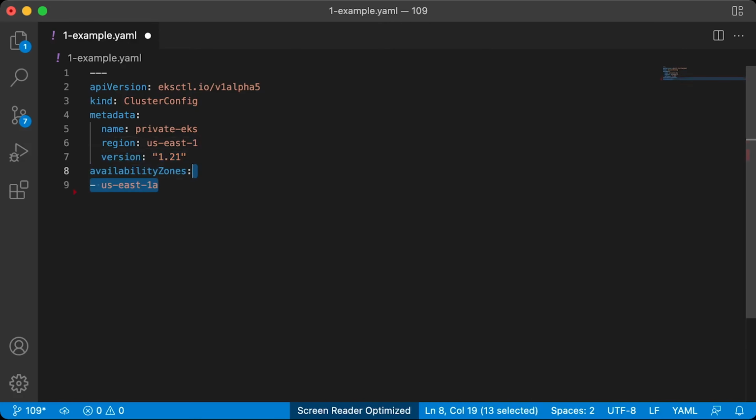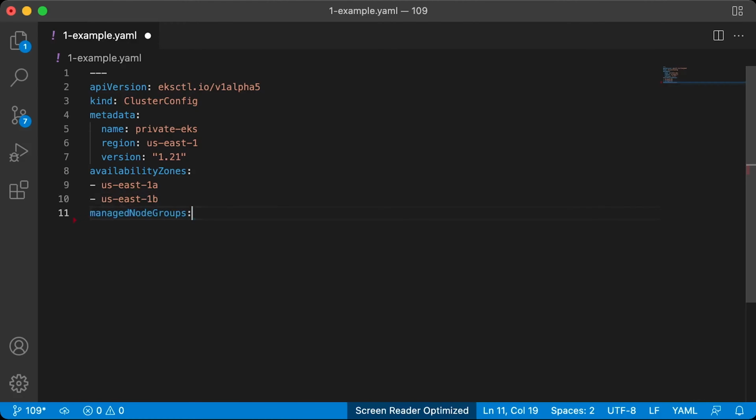Availability zones are important for some regions. Here, you specify AZ zones where your nodes will be located, as well as the load balancer created. For example, we can pick US East 1A and 1B zones. As far as I remember, you need to avoid the US East 1E zone in this region. eksctl will create 2 subnets in each zone, 2 private and 2 public subnets.